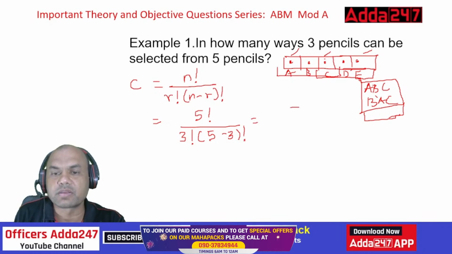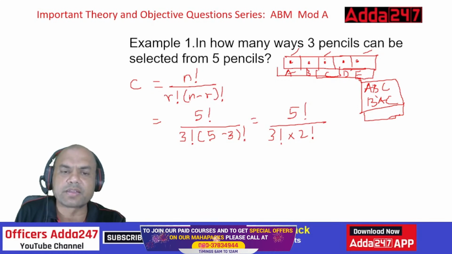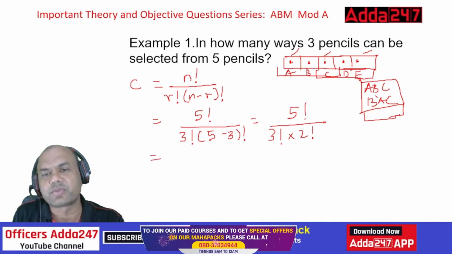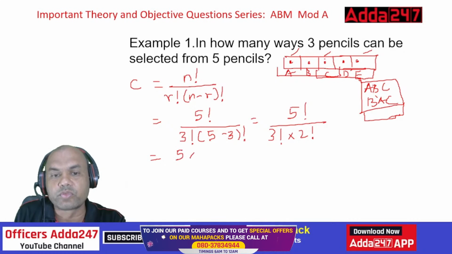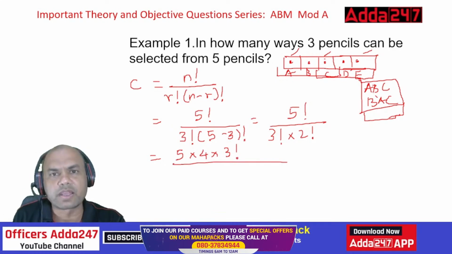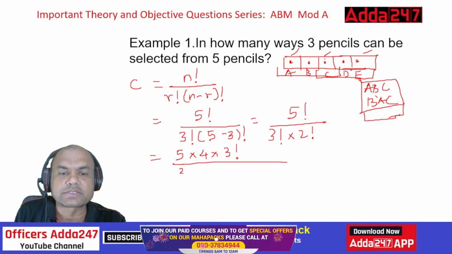So it becomes 5 factorial upon 3 factorial into 2 factorial. So how can I solve this here? You can solve this definitely. 120, you can find this answer, but I would always suggest, as I've given you a hint, for writing the factorial, 5 into 4 into 3 factorial. This way you can write this 5 factorial, right? Earlier numbers you go on writing it. So here 3 factorial gets cancelled. So what happens?